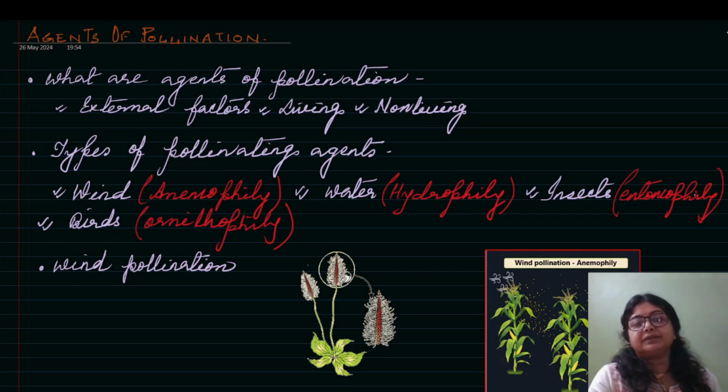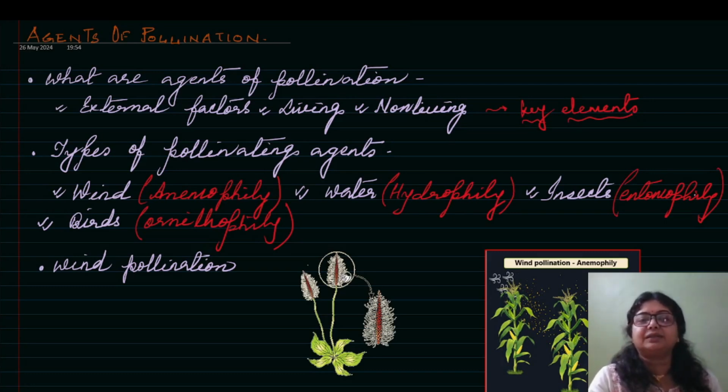So I have written here some points: external factors, living, non-living. Why have I written all this? Because these are the key elements. When you are writing the answer in the board exam, you have to emphasize the key elements. I am also an examiner of CBSE class 12, so I know the blueprint which CBSE provides while correcting the paper. There they emphasize the key elements. They write the answer in this way only. We have to go through the whole sentence. So always remember the key elements are very important.